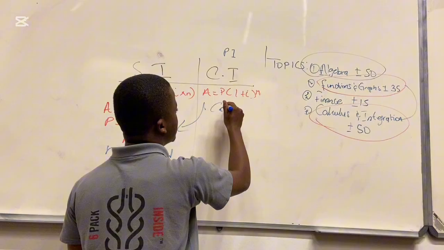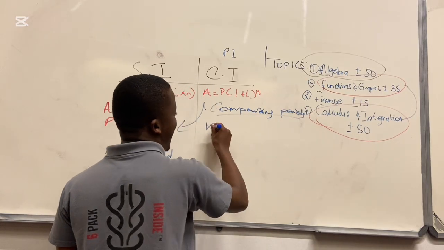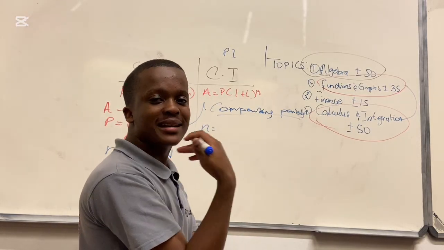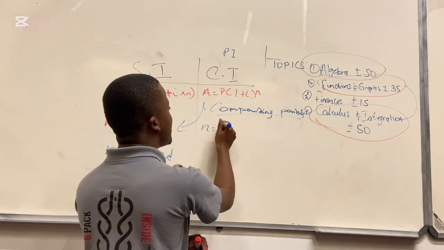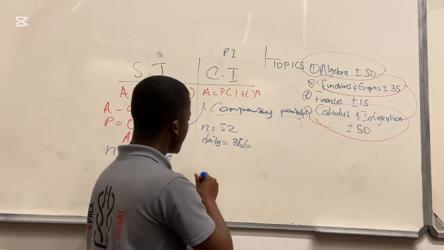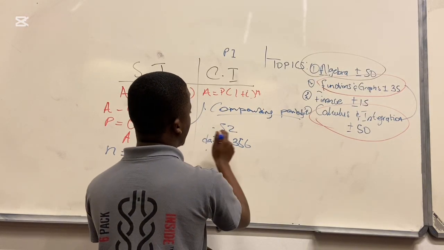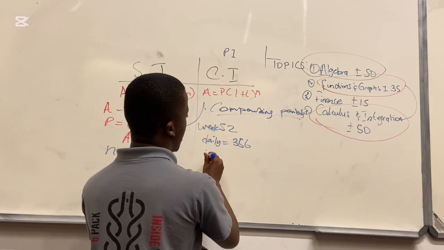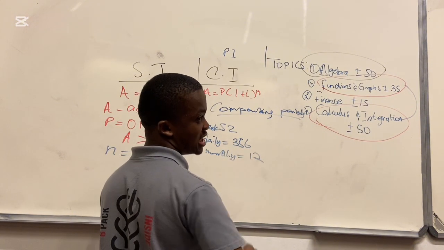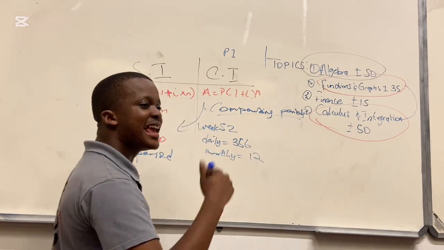If they say weekly, how many weeks are in a year? 52. Daily, how many days in a year? 365. Monthly is 12, because we have 12 months in a year, because we always refer to a year. Weeks in a year are 52.